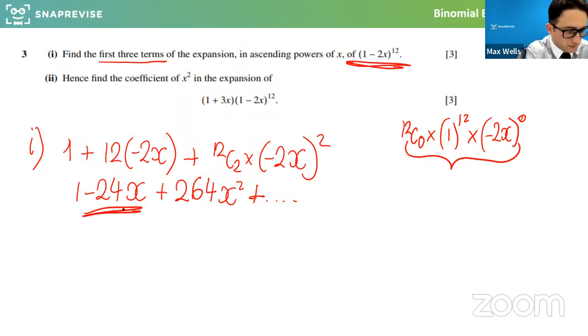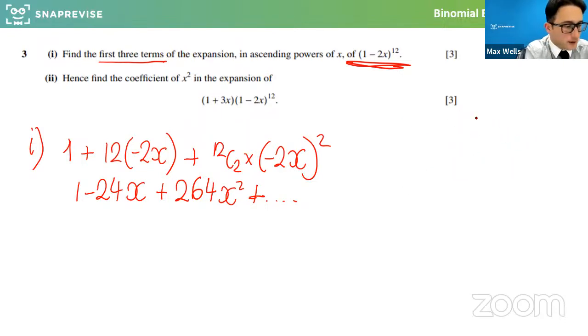That came out as minus 24, and so on. So they're the first three terms. Okay, so then the final thing we're going to do is find the x squared term in this expansion.